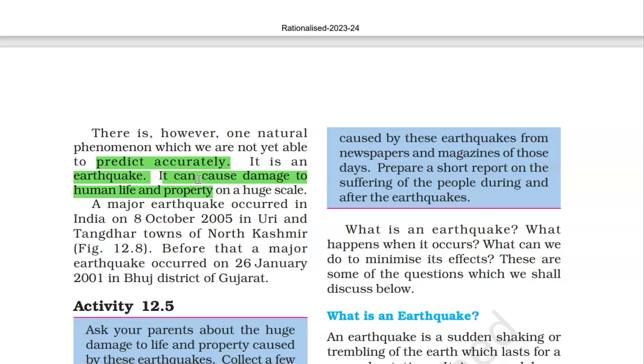A major earthquake happened on 8 October 2005 in the Uri and Tangdhar towns of North Kashmir. Before that, in 2001, in Bhuj district of Gujarat, on 26th January, there was a major earthquake which caused a lot of damage to human life and property.